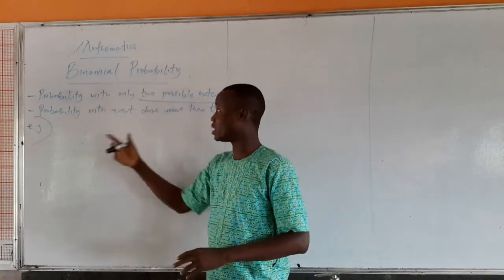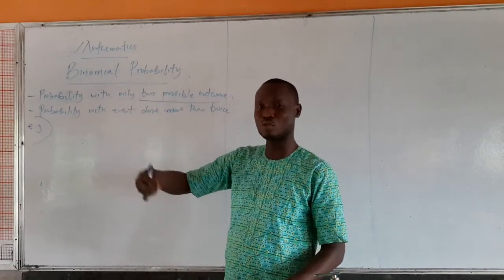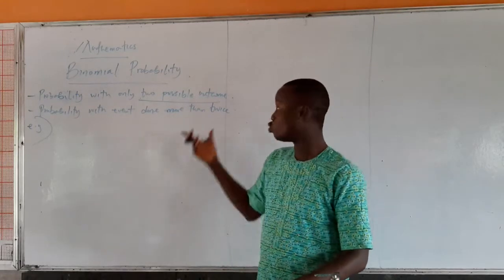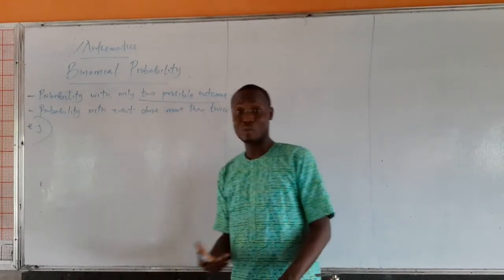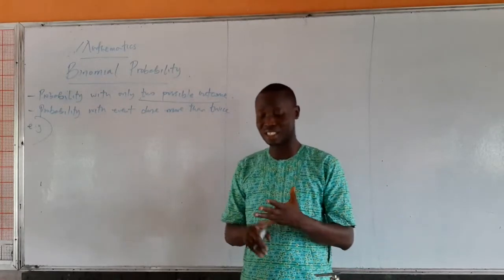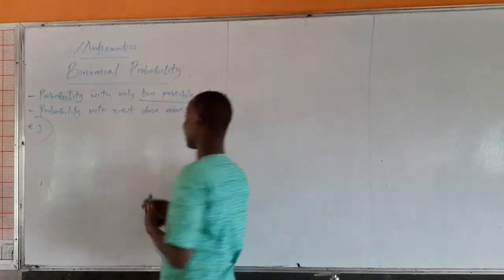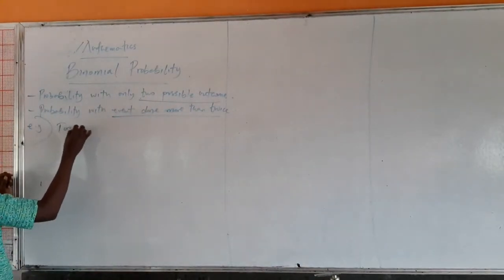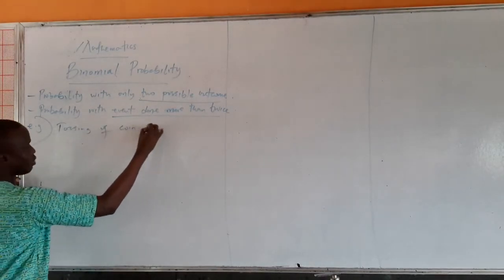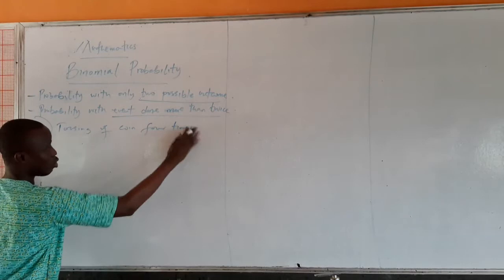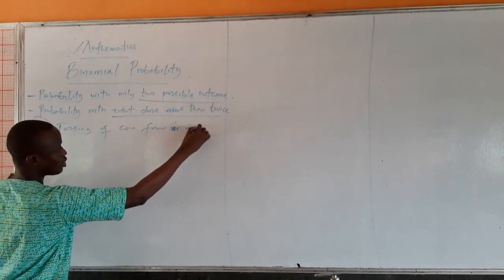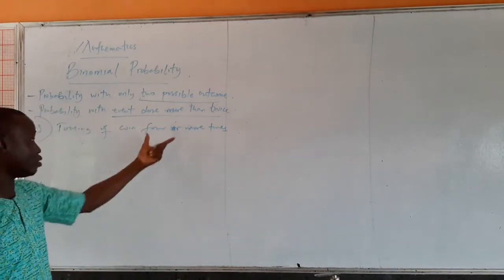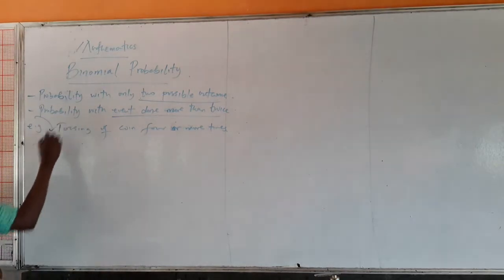They are binomial probabilities. Then in that kind of probability, you take the event more than once, just like you are tossing a coin maybe 4 or 5 times. When you do the probability more than 2 times, then it becomes a binomial probability. So two things are necessary for binomial probability. Number one is that it must have two possible outcomes. Then the event must be done more than twice. An example of binomial probability is tossing a coin 4 or more times. You have two possible outcomes for tossing a coin, head or tail, and you are doing it more than once. So it is an example of binomial probability.